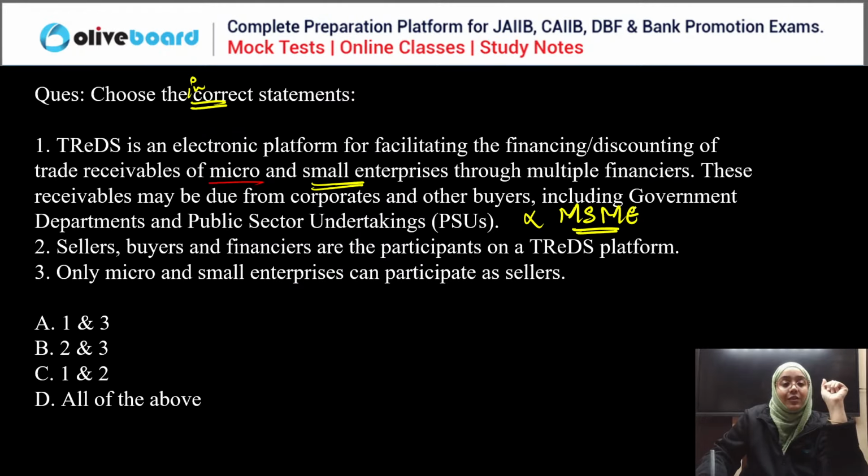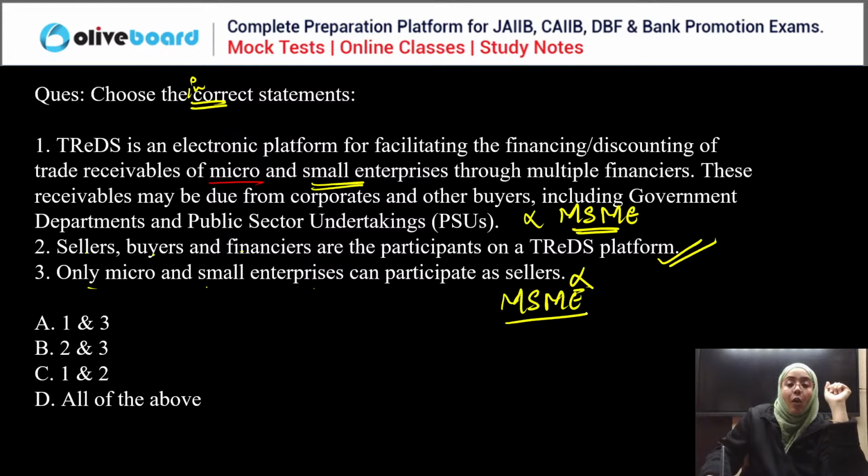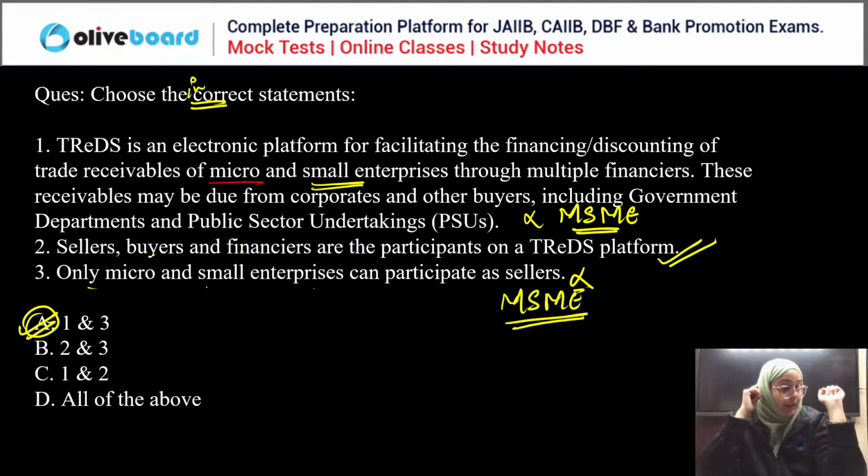Okay, that's why the first is wrong. Sellers, buyers, financiers, these are the participants. Only micro and small enterprises can participate as sellers? No, micro, small, and medium enterprises, they can all participate as a seller. MSME. We have to choose the incorrect statement. First and third means A is the correct answer. A is the incorrect statement. Okay, done, you guys? Yes or no?